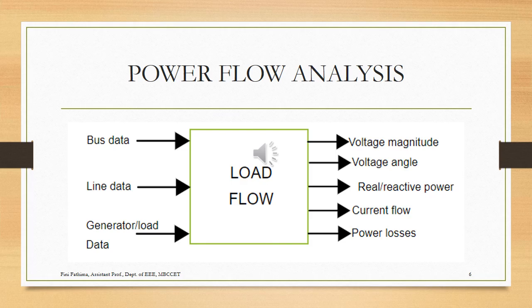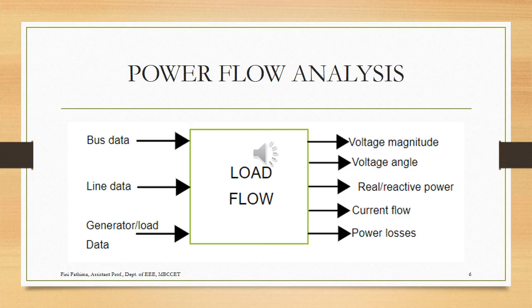This is a diagrammatic representation of a power flow analysis. It is very simple: we are doing a load flow and the inputs we are giving are our bus data, our line data, and our generator or load data, and we will formulate equations. These equations will be solved using some solver or numerical computation methods in order to get the solutions like voltage magnitude, angle of the voltage, real or reactive power component of the bus, what is the current flow, and what are the losses that occurred in that particular transmission line.